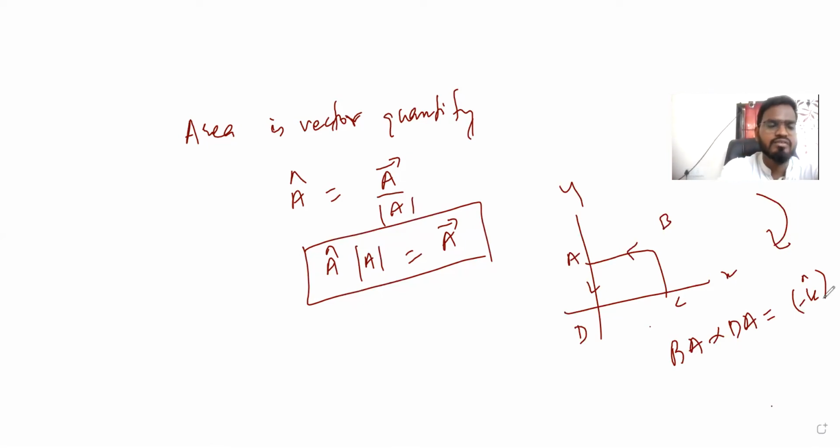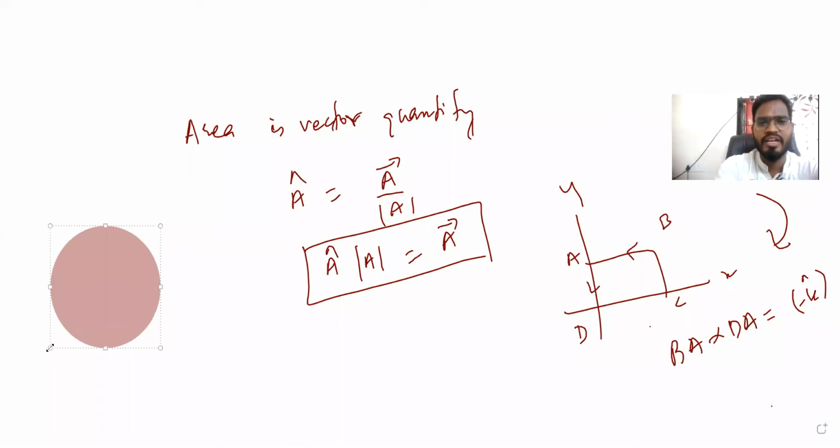Now if you take a 3D object, let's consider a 3D object, not a ring, not a disk, it is a sphere we can consider. So now we can say, now here is what?